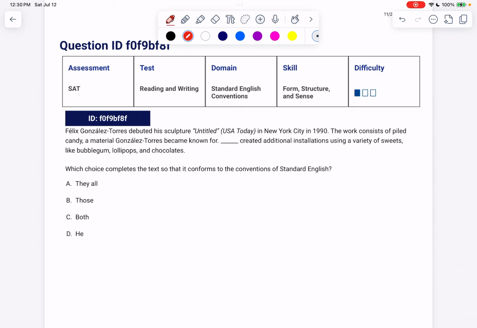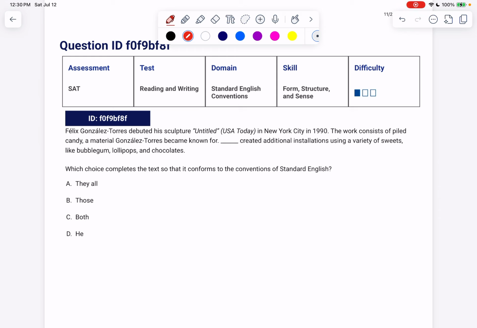All right, looking at these answer choices, we see that we have they, plural, those, plural, both, plural, he, singular. That's making D pretty tempting, but let's see what we're referring to. Felix Gonzalez Torres debuted his sculpture Untitled, USA Today, in New York City in 1990. The work consists of piled candy, a material Gonzalez Torres became known for.